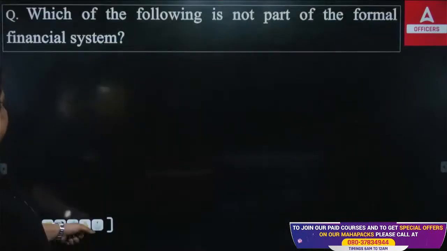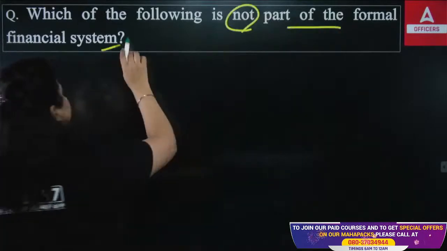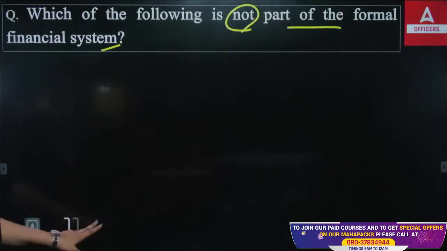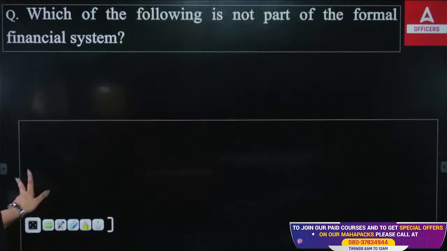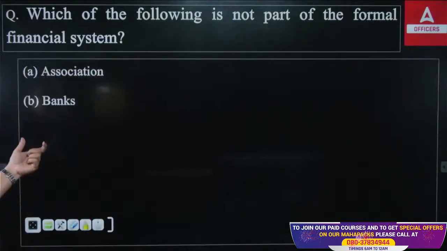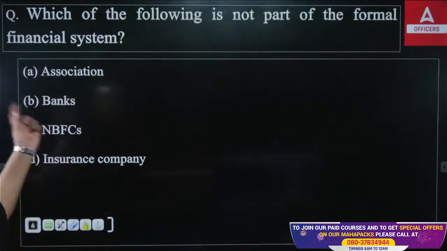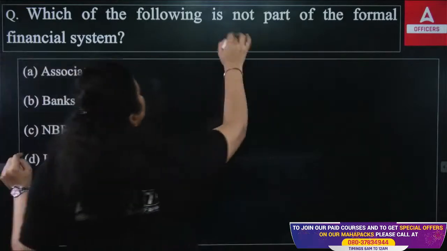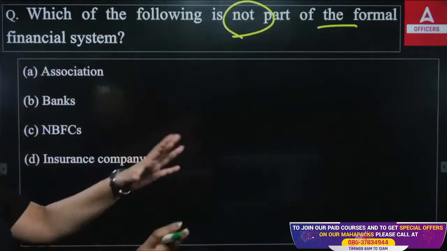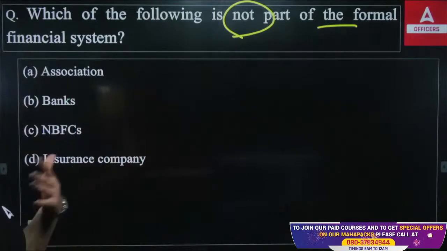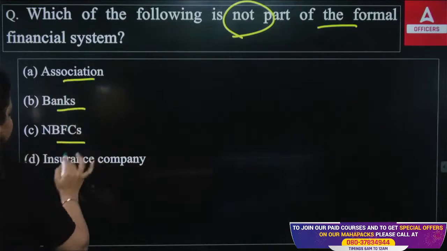The second question we have here, which of the following is not part of the formal financial system? Not a part of formal financial system we are talking about here. So the options we have, the first, association, banks, NBFCs, insurance companies. So which of the following is not the part of your formal financial system? The formal financial system which is regulated by the authorities like the RBI, SEBI, IRDA, etc. So associations, banks, NBFCs, insurance.